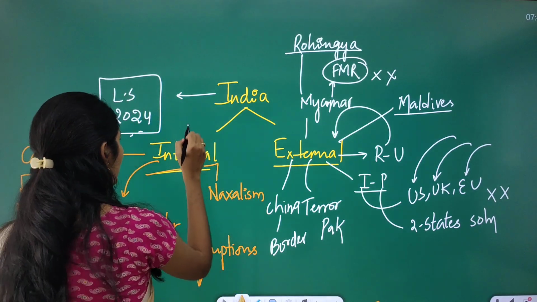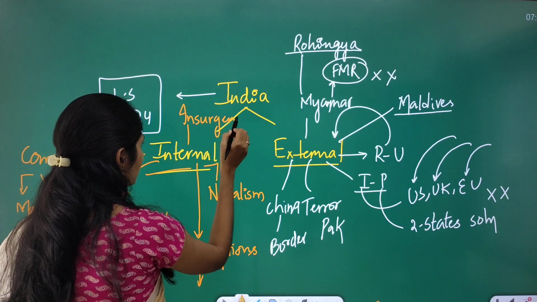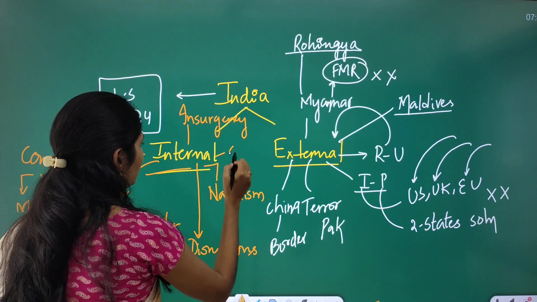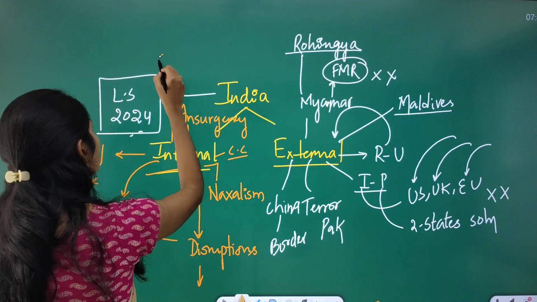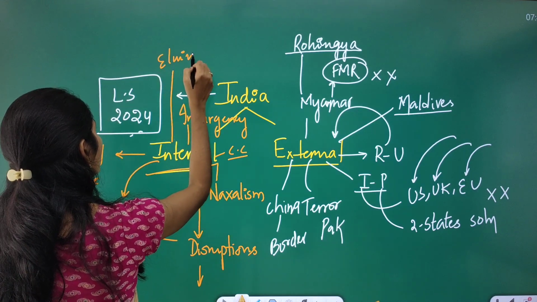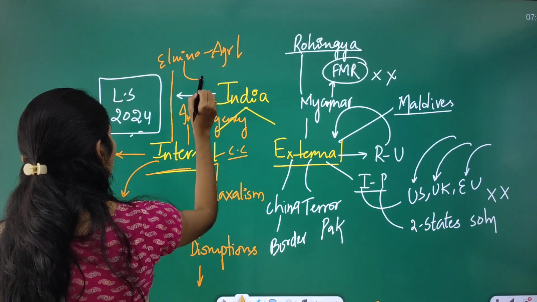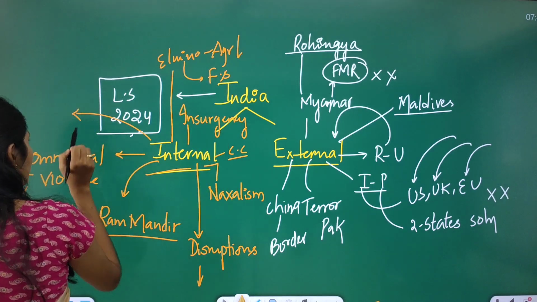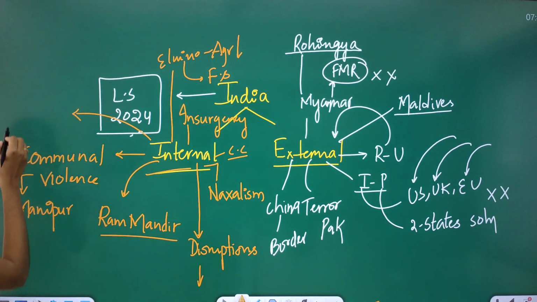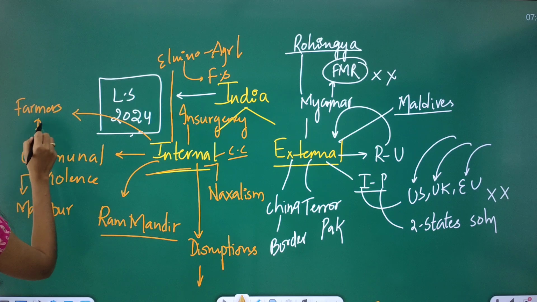And insurgency issues, and even we have climate change issues. Because of El Nino, agriculture production has decreased. So this will have an impact on food security. And at present we can see there is a farmers' protest going on.